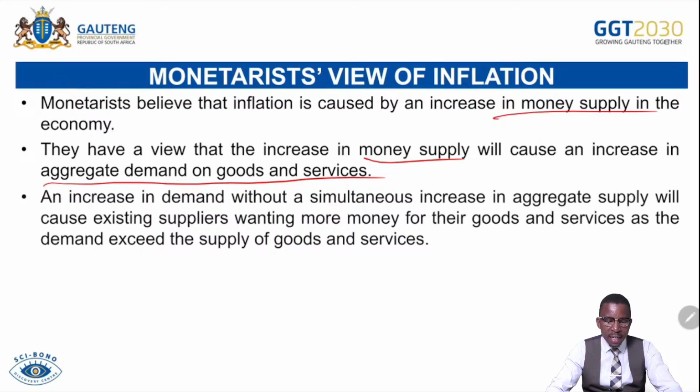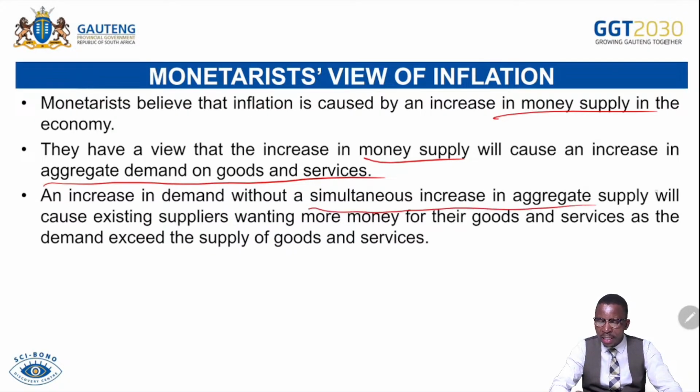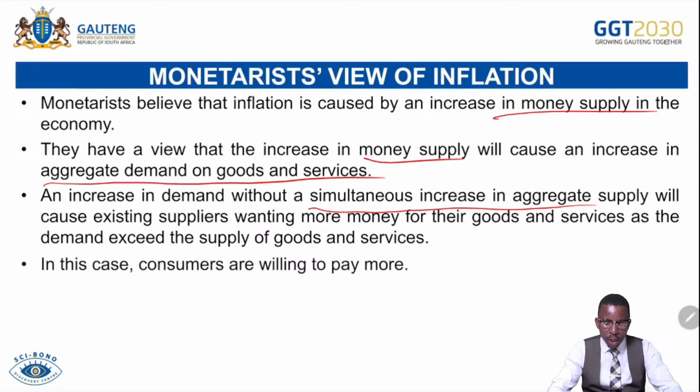And then an increase in demand without a simultaneous increase in the aggregate supply will cause existing suppliers to want more money for their goods and services, as the demand exceeds the supply of goods and services. So they will then decide to increase their prices because they see that their goods are in demand and they cannot afford to produce even more. They then increase their prices. So in this case, consumers are willing to pay more.